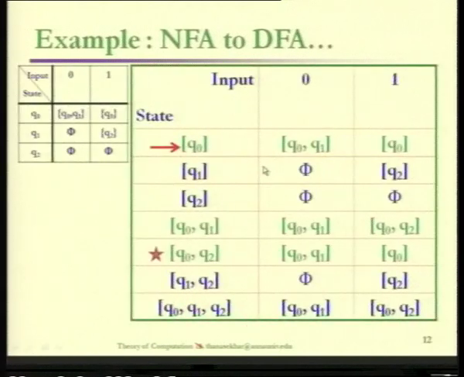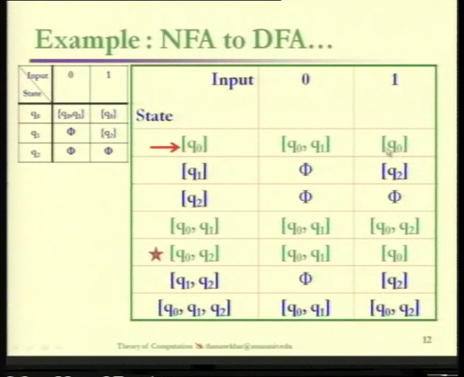To convert this into its equivalent deterministic finite automata, first we have to start with the starting state of the given NFA, that is Q0, and now we have to apply the transition for 0 and then the transition for 1. By the algorithm, to evaluate the transition for 0, we go to the transition diagram or transition table: Q0 comma 0 is Q0 and Q1. So we are getting Q0 and Q1. Then for 1 it is going to be Q0. So we are just copying Q0 here.